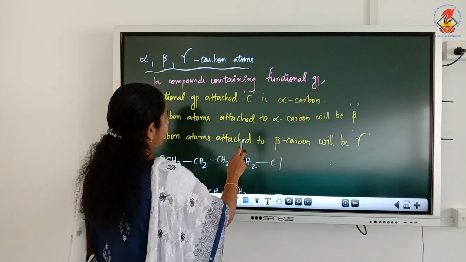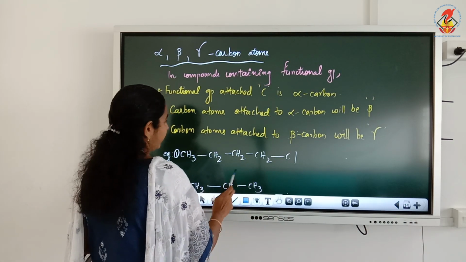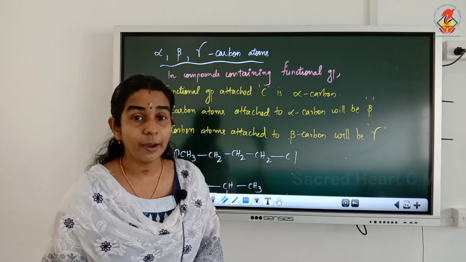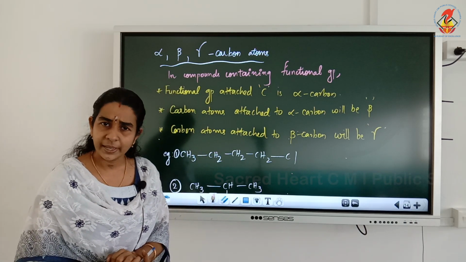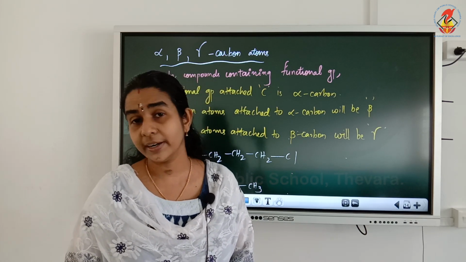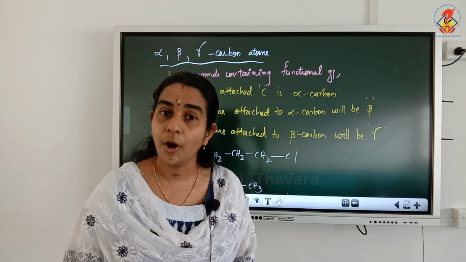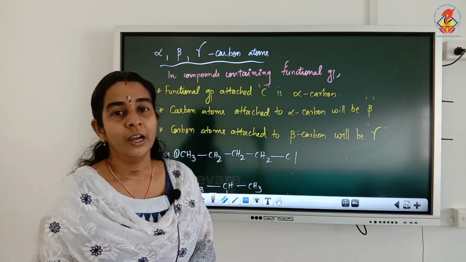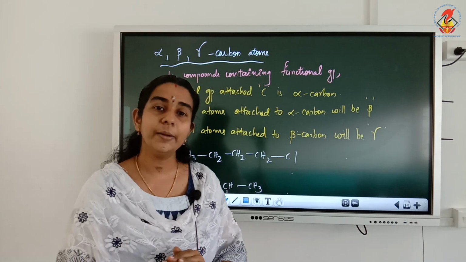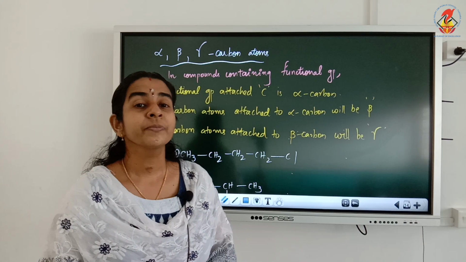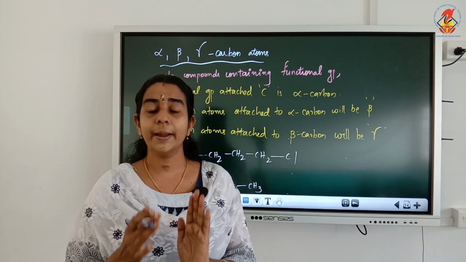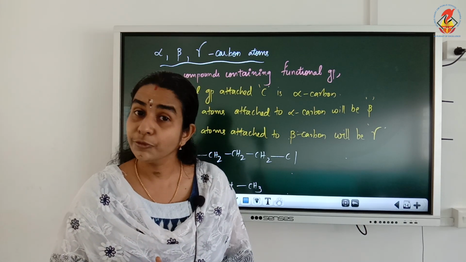Now the next classification is another classification of carbon atoms itself as alpha, beta, gamma carbon atoms. This is actually not applicable in the case of hydrocarbons. Alpha, beta, gamma classification is applicable only in compounds containing a functional group. In 10th standard, you have already studied about functional groups. We will study about functional groups in detail later.